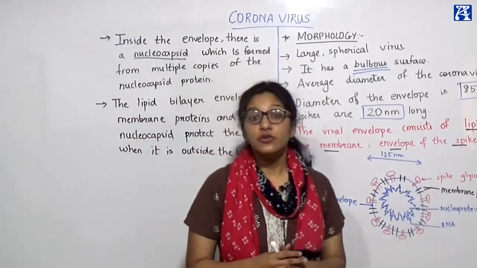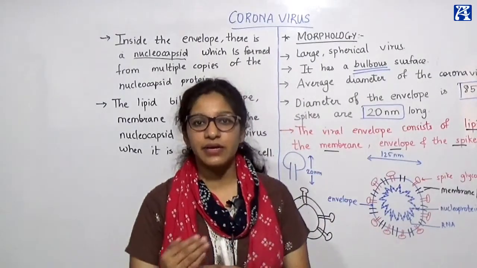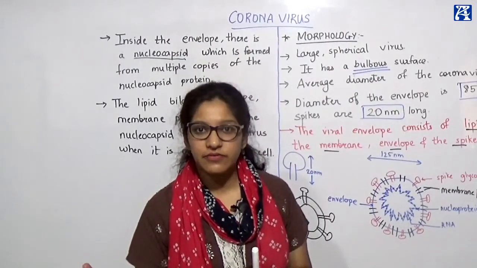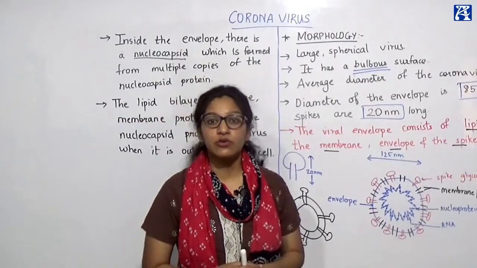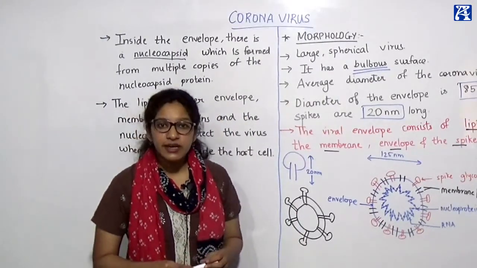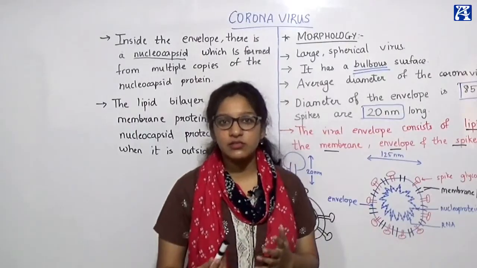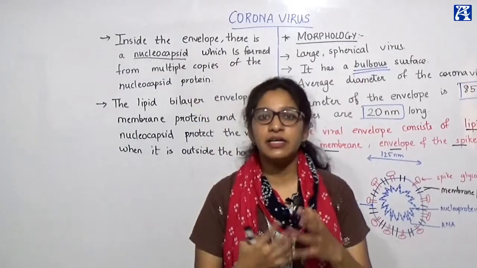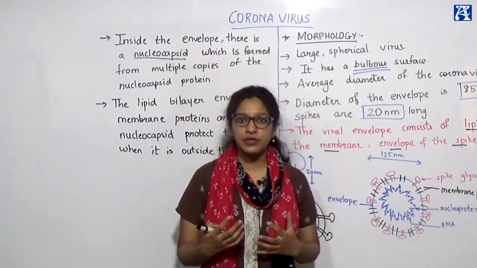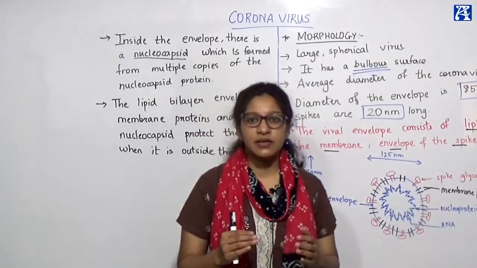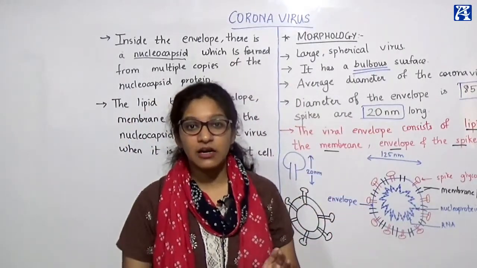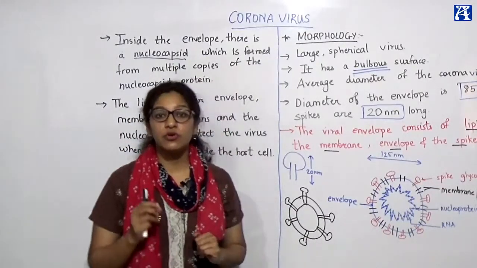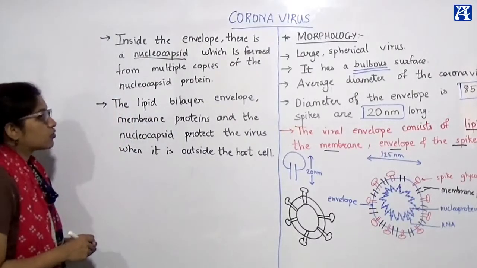Okay, what does that mean? The nucleocapsid protein will multiply again and again, it will replicate, right? It will make many copies like itself, and with that it will prepare a nucleocapsid proper. The proteins that go into making the nucleocapsid are called nucleocapsid proteins. So what will these proteins do? They will multiply themselves and increase that number. Fine. So when the number increases, they will make a proper covering around the nucleus. So this is the nucleocapsid protein, or nucleocapsid, which is used for the protection of the nucleus.